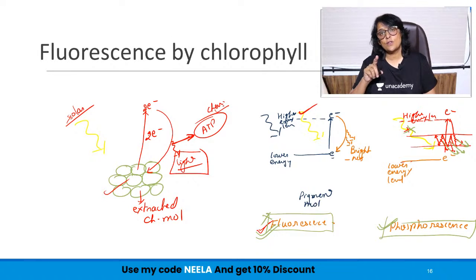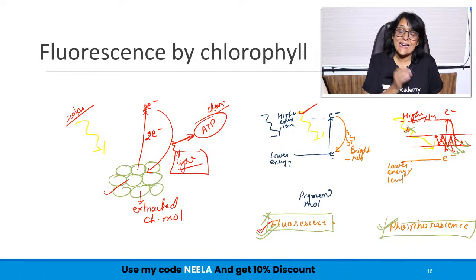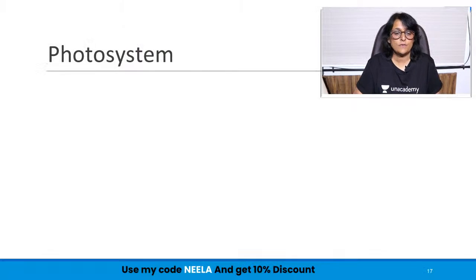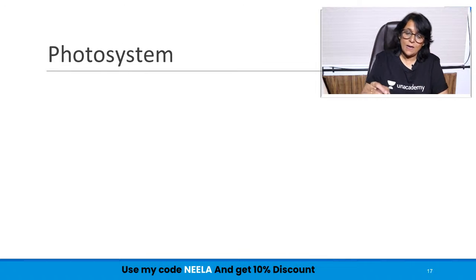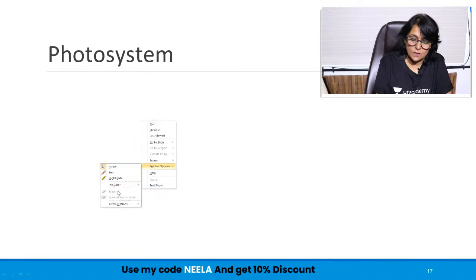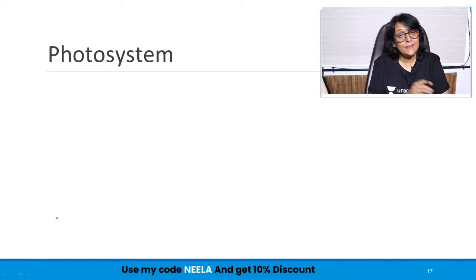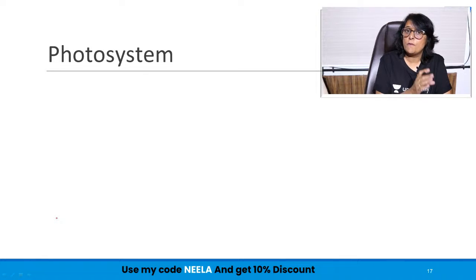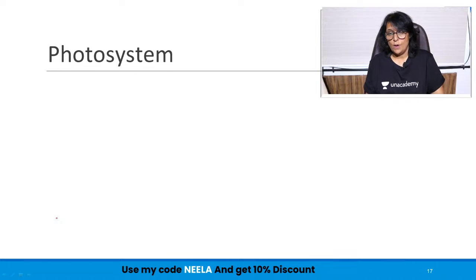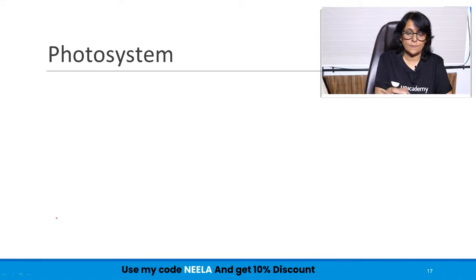So this fluorescence part is clear. It is shown by the chlorophyll molecule, but the chlorophyll molecule has to be extracted. If it is out of the system in a test tube, then only this phenomenon is visible. Now let us come to the photosystem, which is the most important thing, and this is where this fluorescence will be used up. So what exactly is a photosystem?